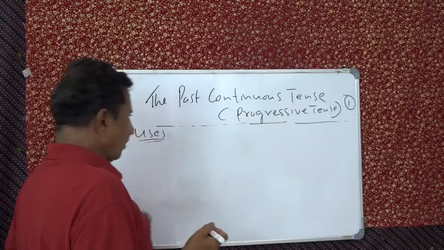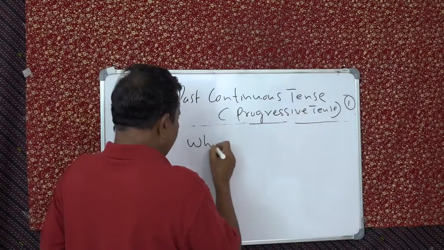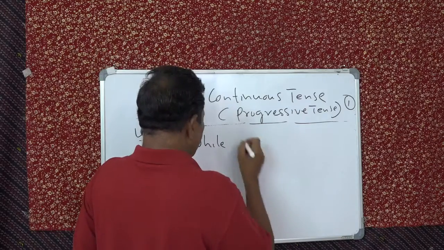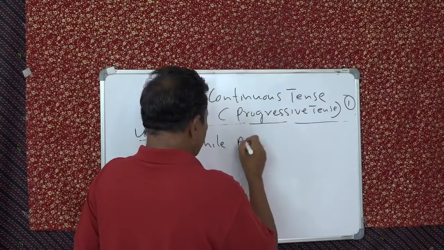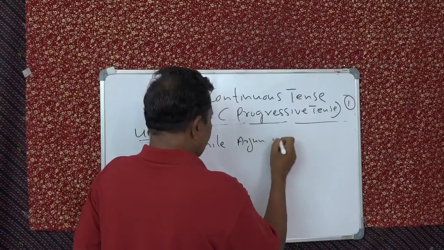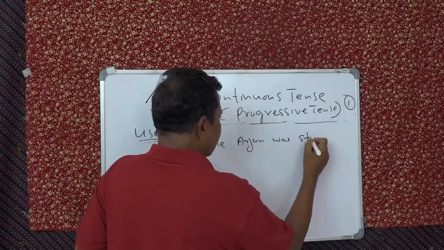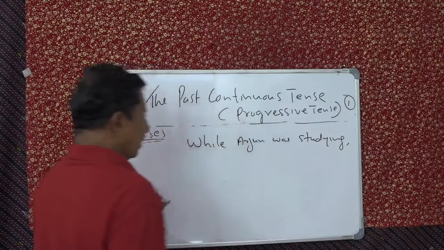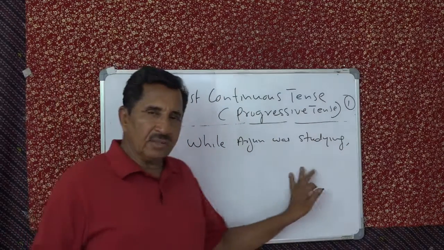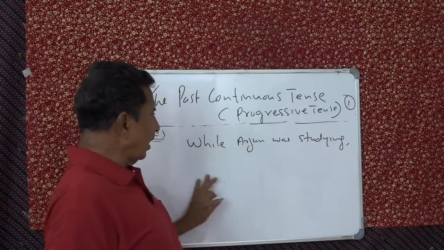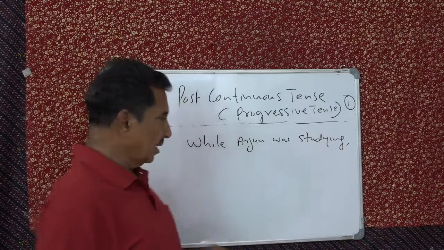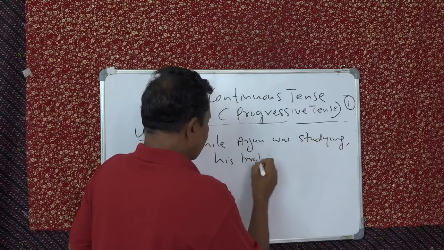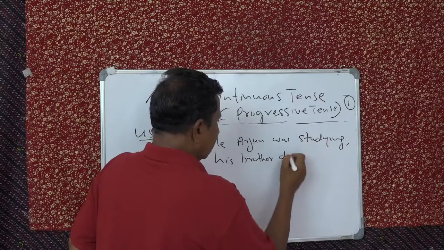So the background action is, let's say, while Arjun was studying. So this is the background action, continuous action in the past. While Arjun was studying, his younger brother disturbed him.